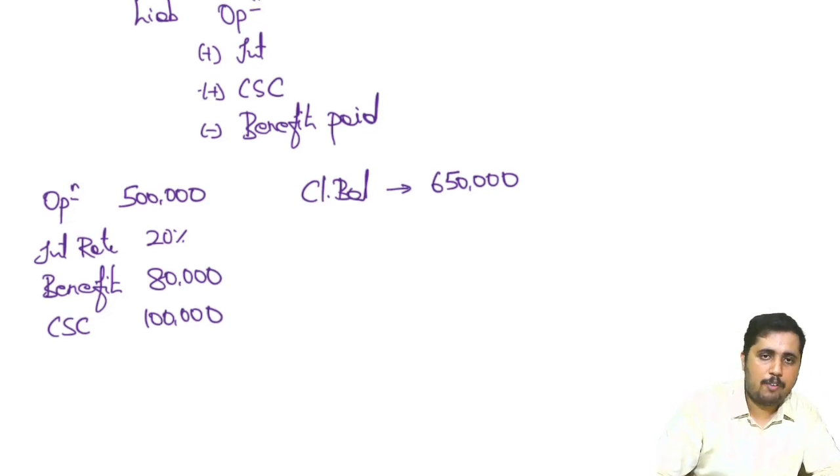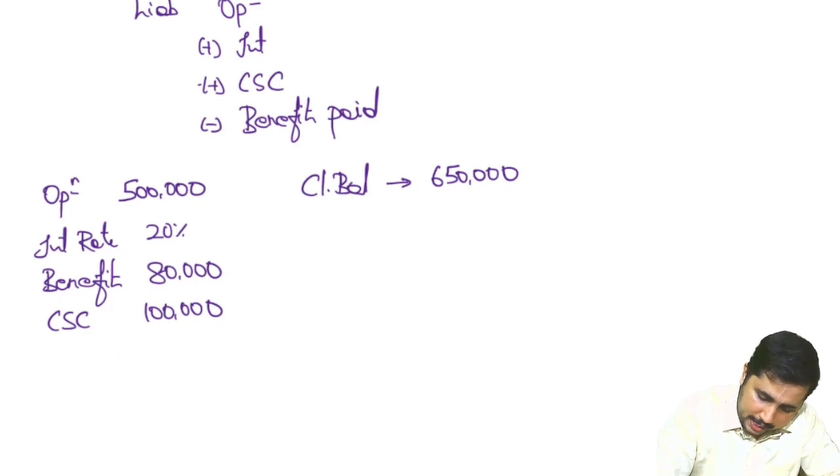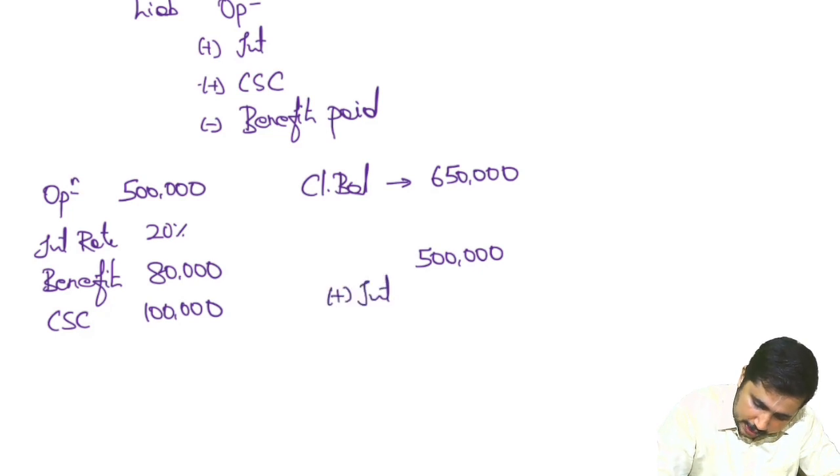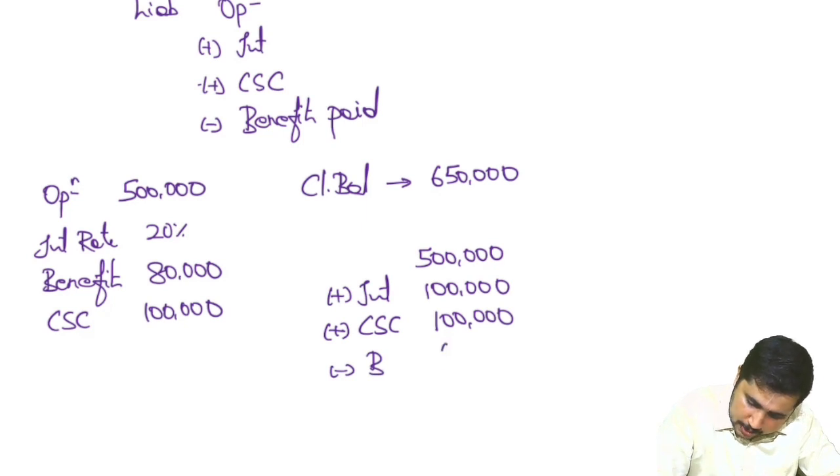Now accordingly, how will we calculate? 5 lakh is the opening balance. Then I add interest at 20%, so 1 lakh. I add current service cost, which is another 1 lakh. Then I deduct benefits, which is 80,000.